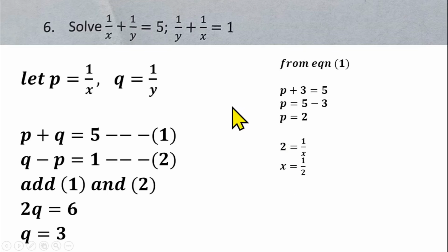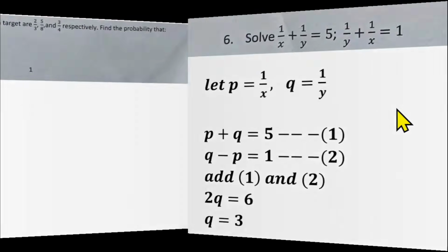Then for the second one, for y, our q is 3, so we put that here also. You'll have 3 equals 1 over y, so that means y is 1 over 3. So x is 1 over 2, y is 1 over 3 for question number 6.